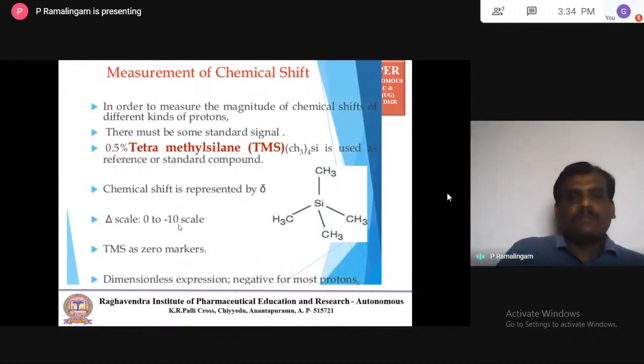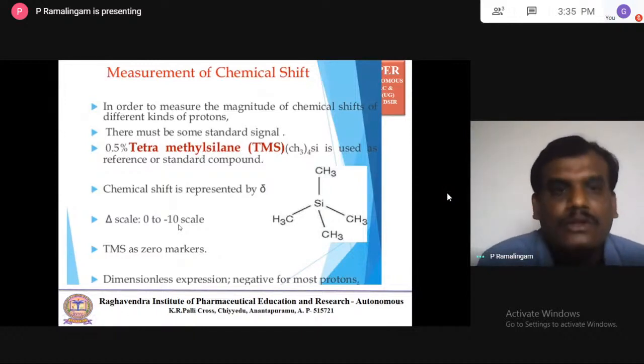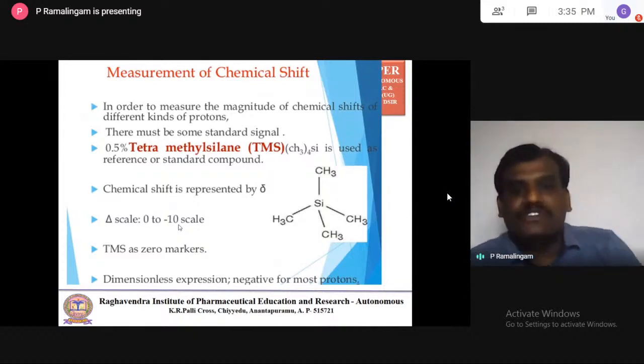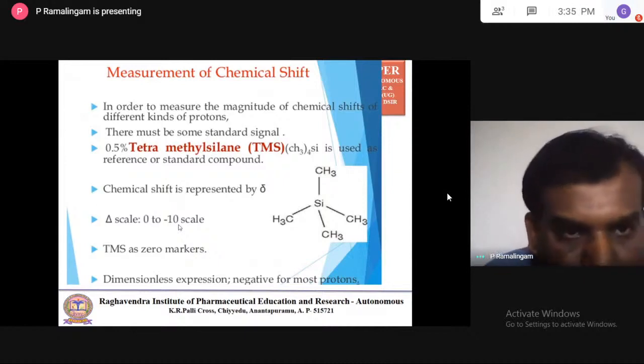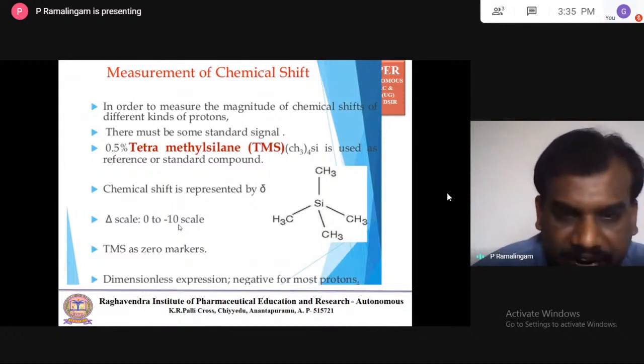So now, the measurement of chemical shift. In order to measure the magnitude of chemical shift of different kinds of protons, we require a standard signal.